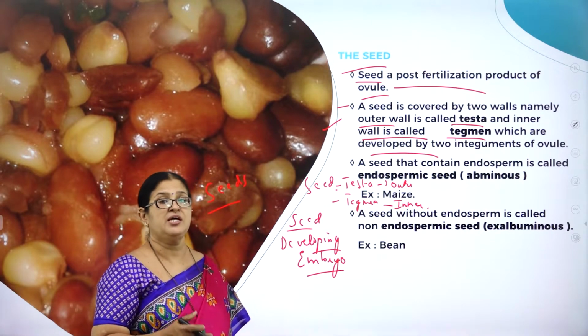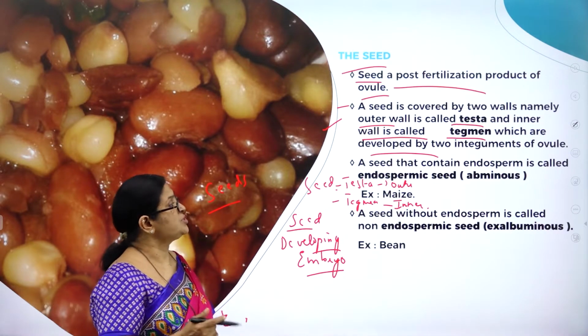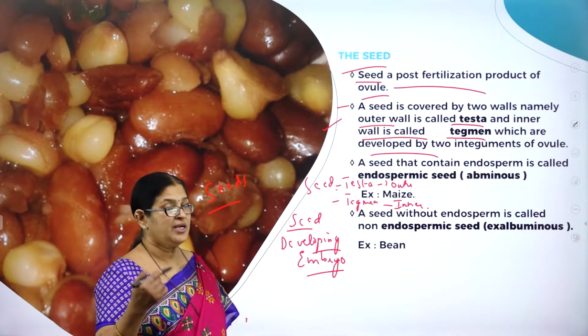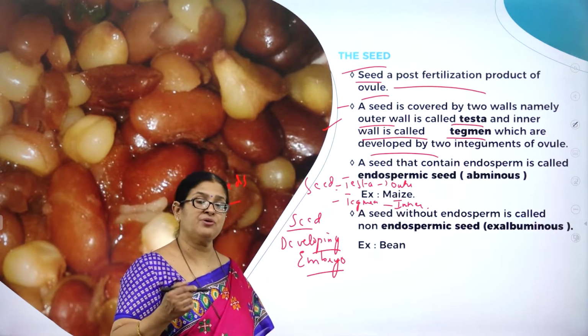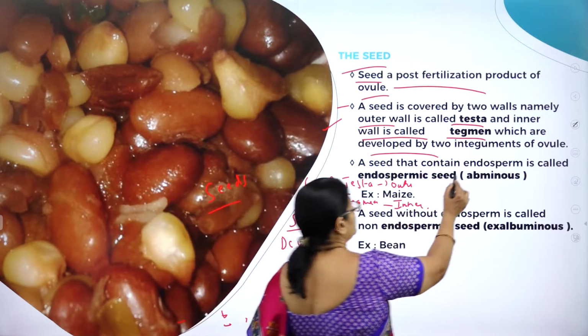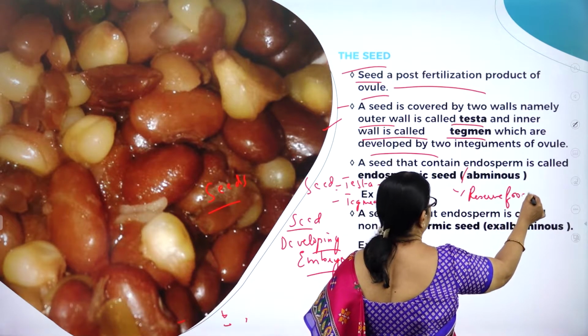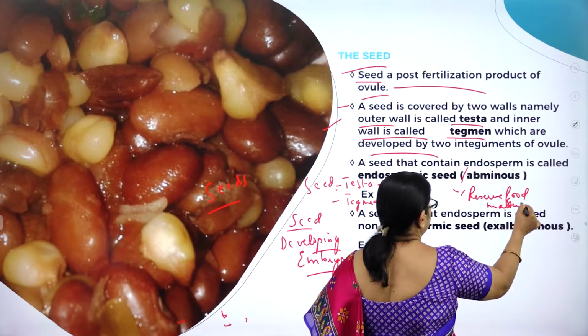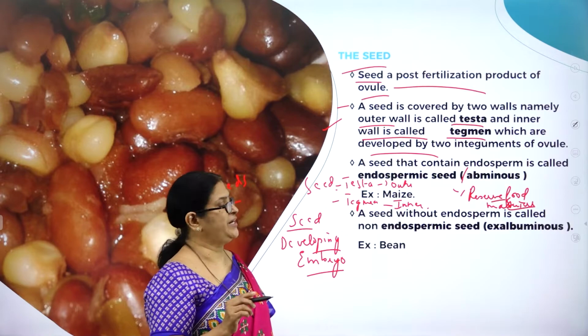And seed, I think all of you know that the development of the seed will not start its germination unless it makes sure that endosperm is formed. So a zygote, as I said, will not develop into an embryo unless endosperm is formed. But as you know, endosperm is nothing but a reserve food material. So endosperm is a reserve food material.